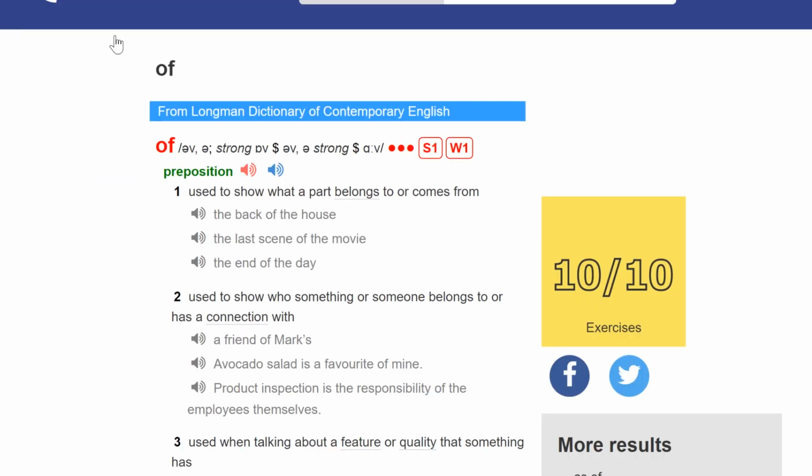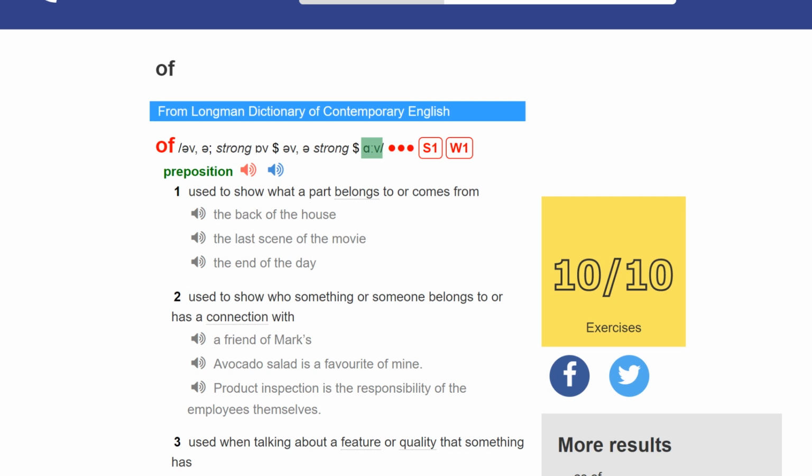If I look up the word "of", you see a transcription of it. This is the schwa. The word "of" is pronounced with a full vowel, right? But we don't usually pronounce it that way. This pronunciation is the strong form.